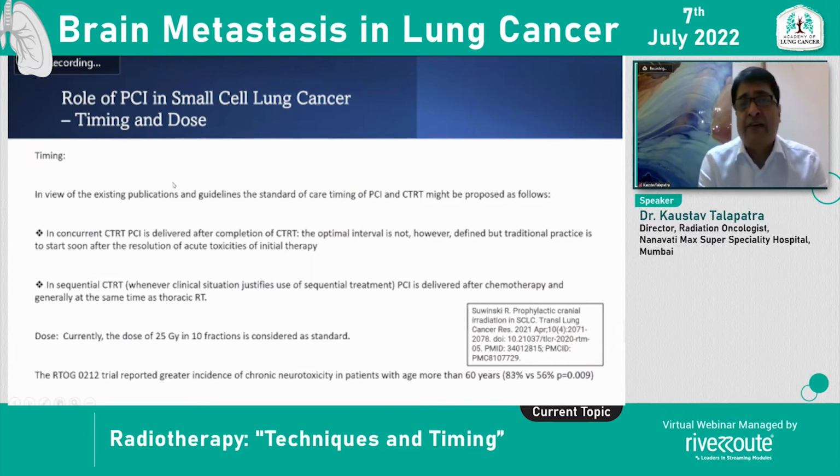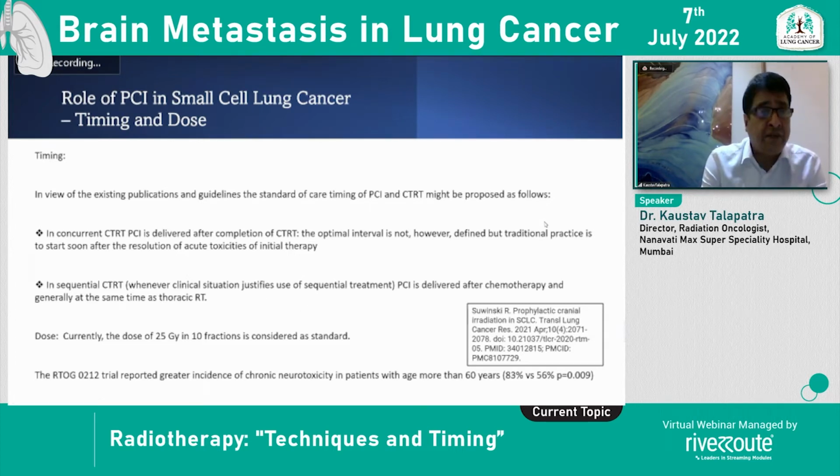So, timing of PCI varied. Literature does not really write about the ideal time of PCI. However, in a concurrent chemoradiation setting, after completion of CTRT, the optimal interval is not defined, but it is recommended to start soon after the resolution of acute toxicities of initial therapy.